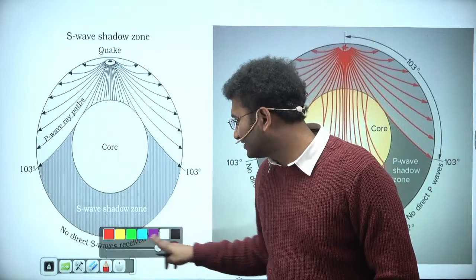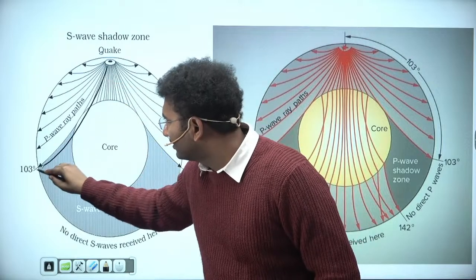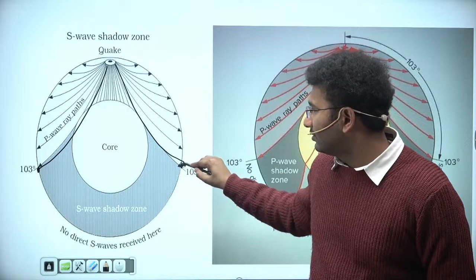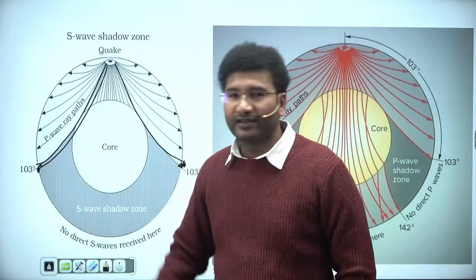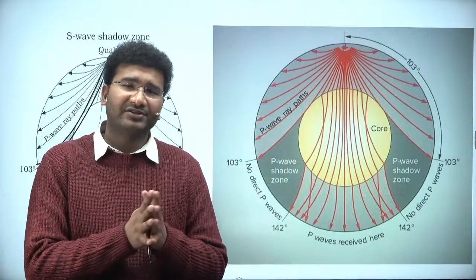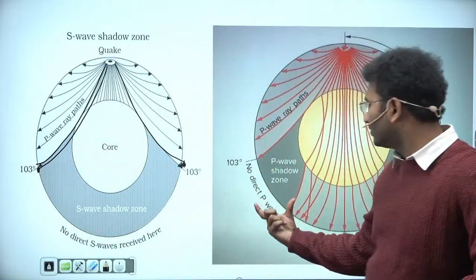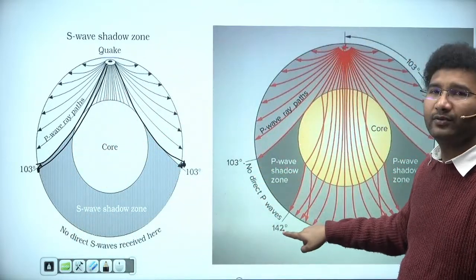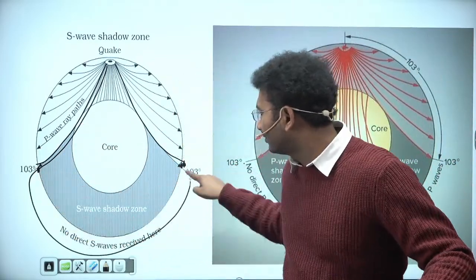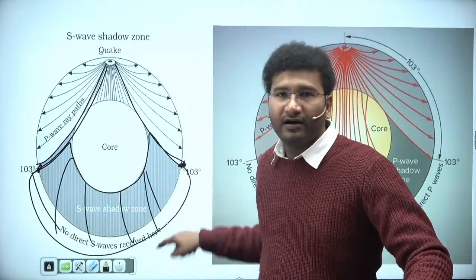इसमें ये पता चल जाता है हमें that this P waves, they are figured only between few areas, and S waves are figured only in few areas. So wherever they are absent, they are called as shadow zones. And when you look into P waves का shadow zone कम होता है, that is 103 से लेकर 142, and S waves का shadow zone जो है, it is from 103 से लेकर 103 degrees तक. ये सारे area में there will not be any kind of earthquake that is detected.